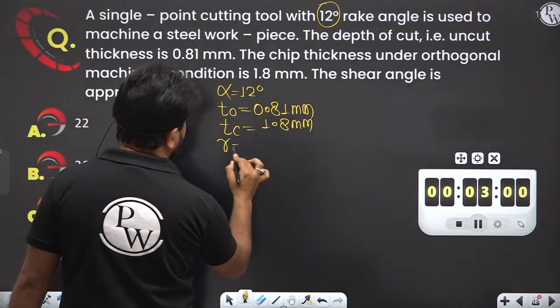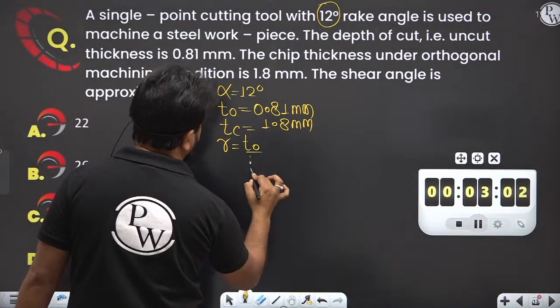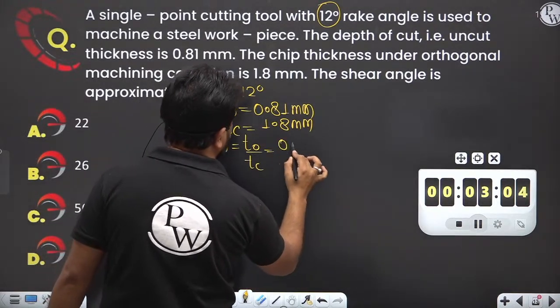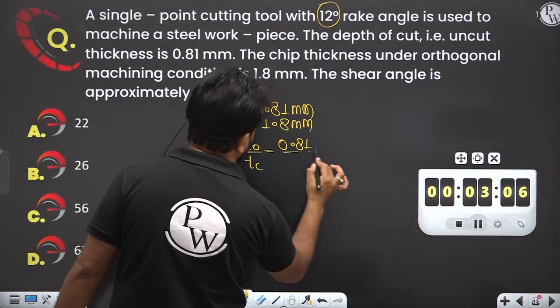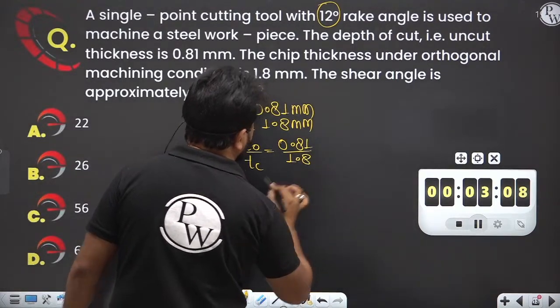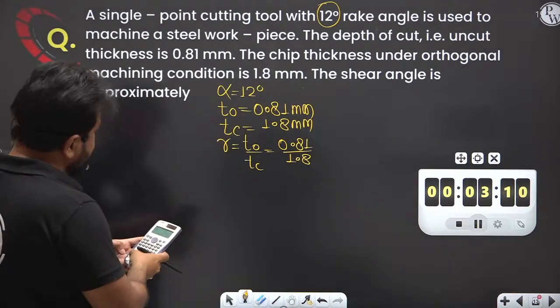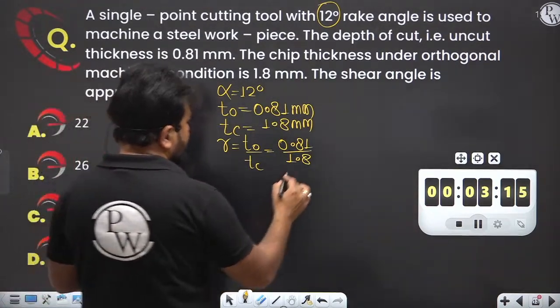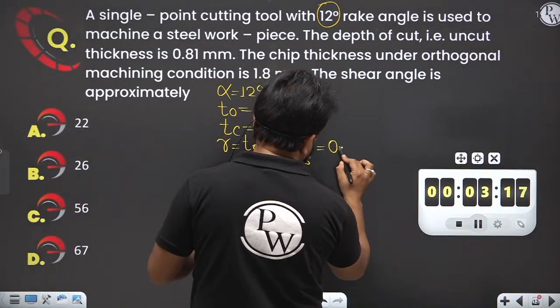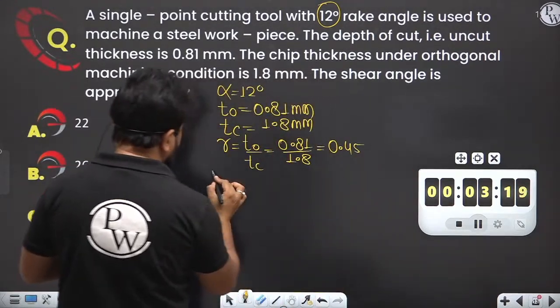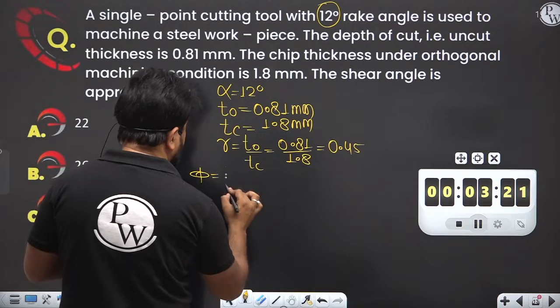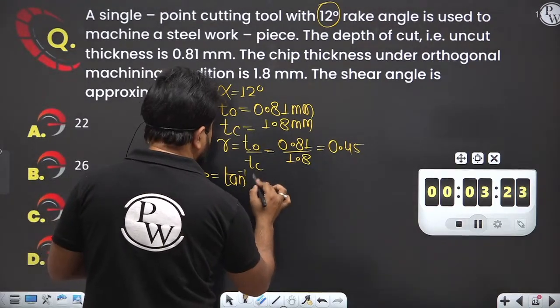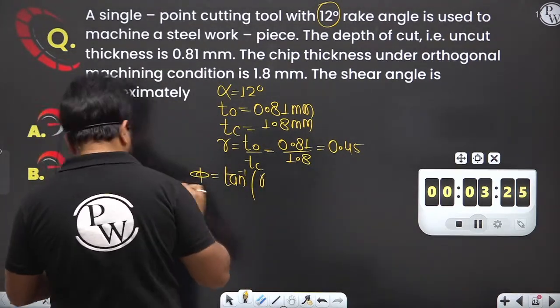Now the chip thickness ratio, r = t0/tc = 0.81 divided by 1.8, which is equal to 0.45.